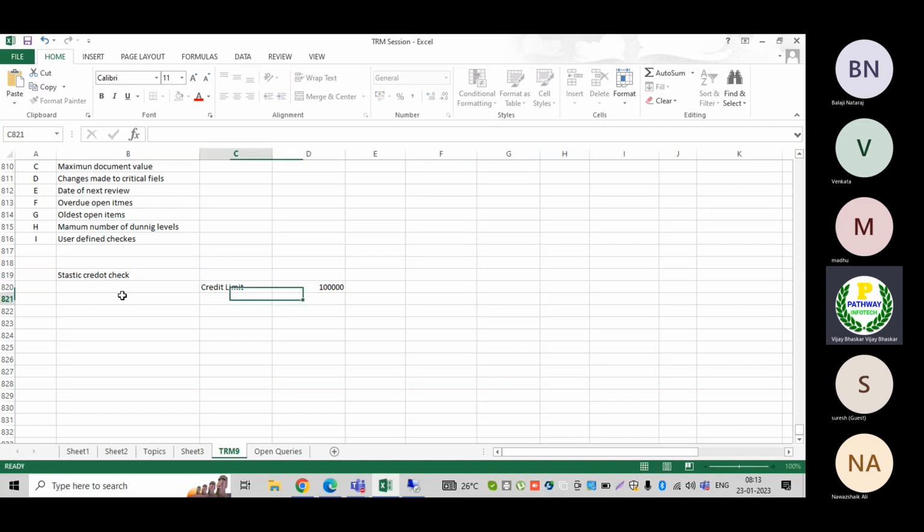From this 1 lakh rupees, what items is the system going to consider at the time of sales order or delivery, depending on the controls we have defined in the system.